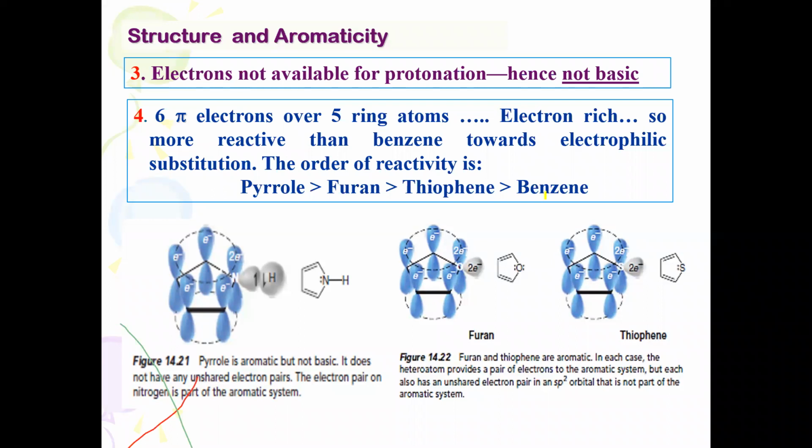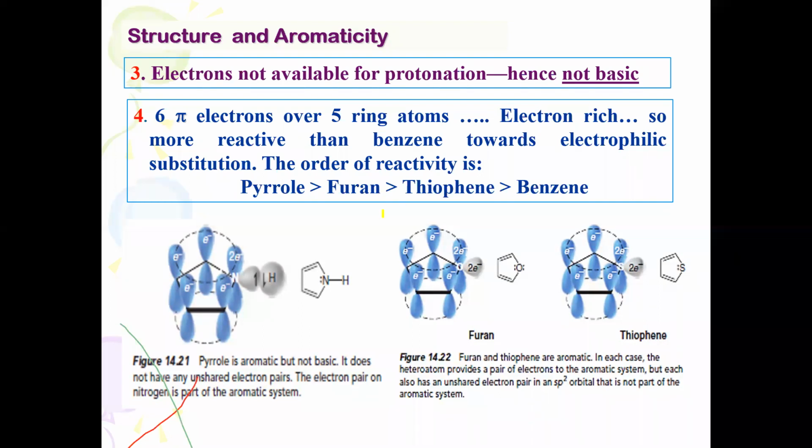One thing you should remember: the more aromatic a compound is, the more stable and less reactive it becomes. Pyrrole is less aromatic than furan, thiophene and benzene. Pyrrole is less aromatic because the nitrogen is somewhat electronegative in character, and it shows more reactivity compared to furan, thiophene and benzene.